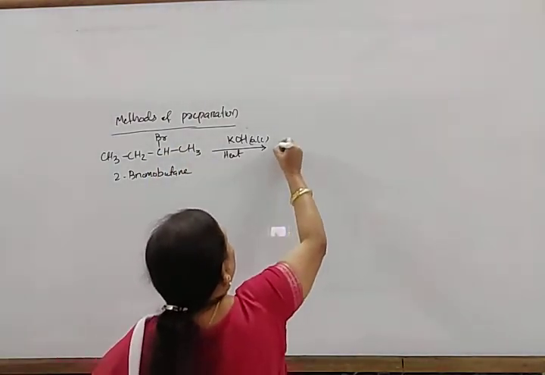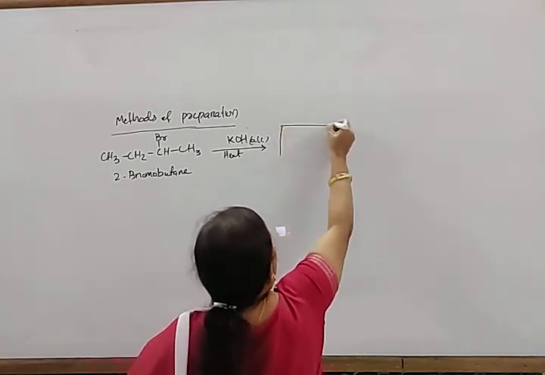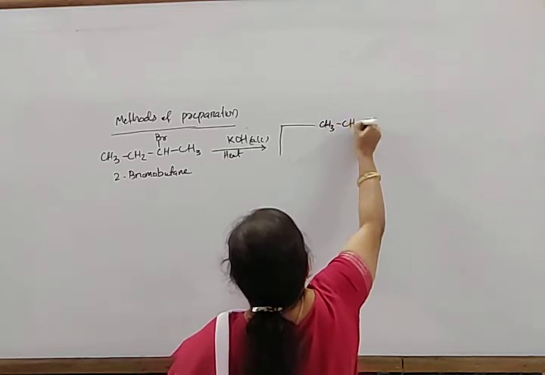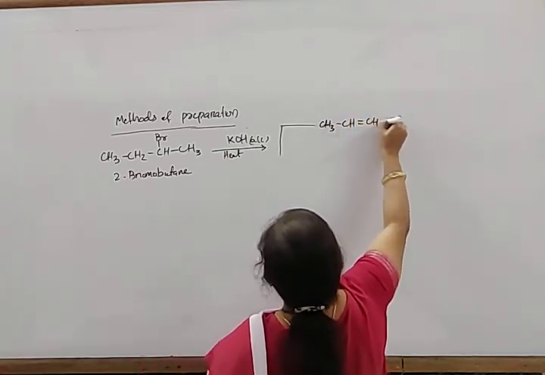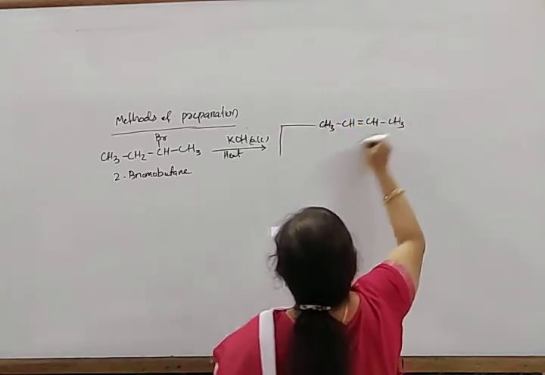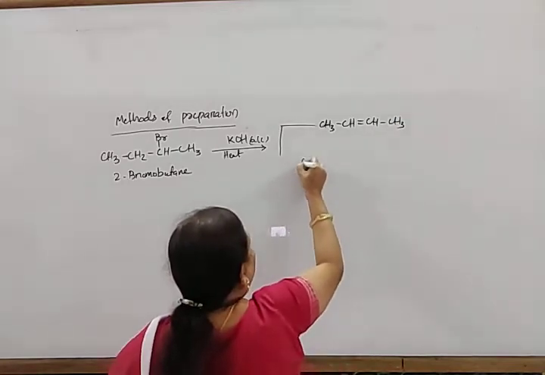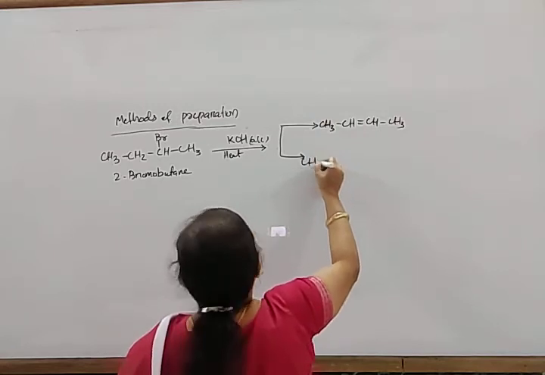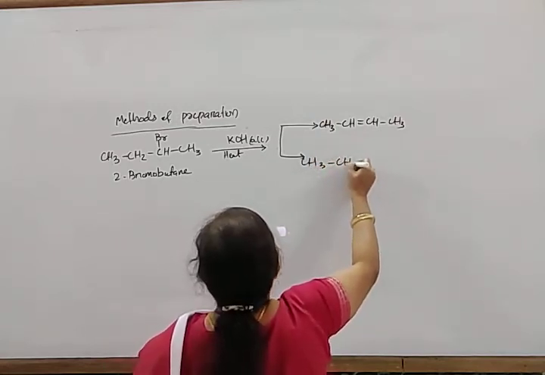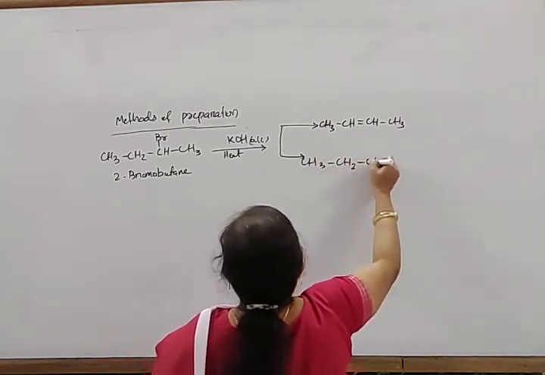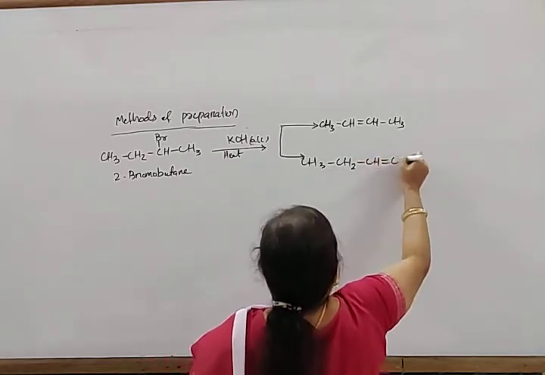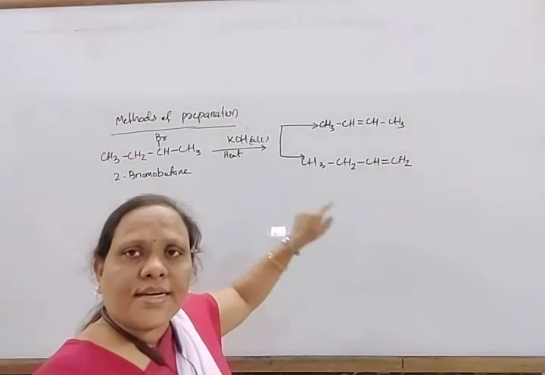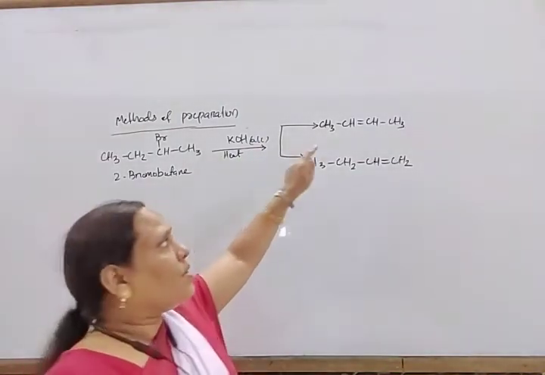So one is it may form CH3CH double bond CH3, or it may form CH2 double bond CH, CH2. So if these two cases are there, then actually the product is this one.